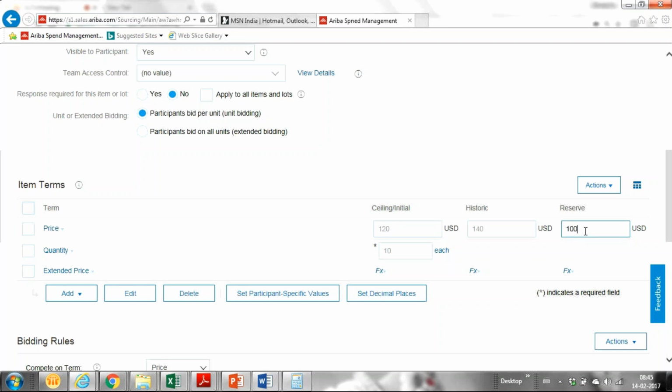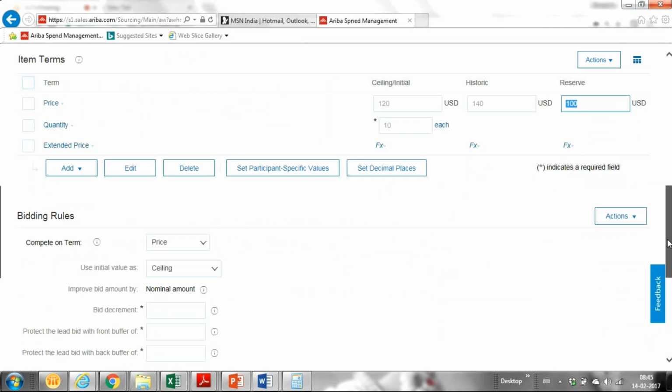If it's more than 100 rupees, I won't award. I'll reconduct the event or do whatever I want, but I won't award it to a supplier. So this is about the reserve price. I have reserved this price for this project. Is that clear, Karthik? Let me know if you want me to explain again. Yes, yes, Rakesh.